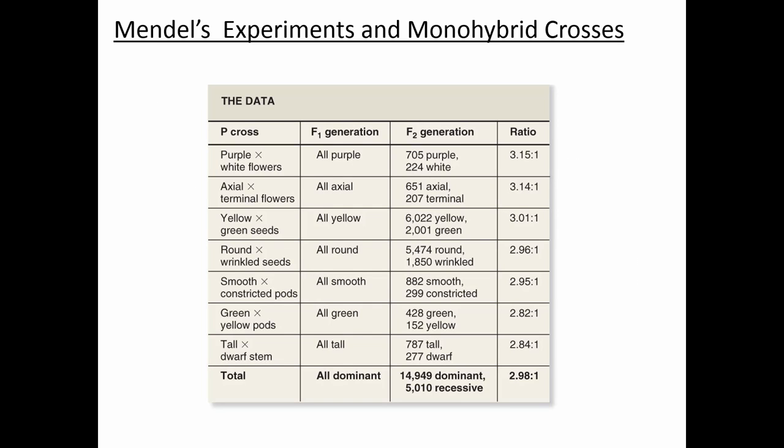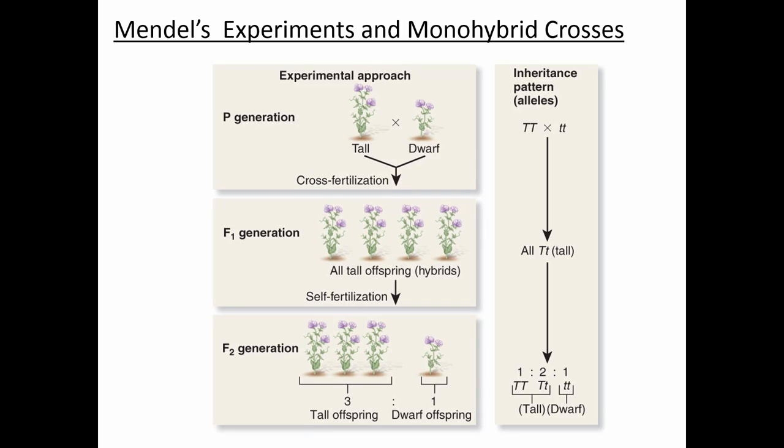So we're going to go through Mendel's monohybrid crosses first. Again, these crosses are going to lead to what's now called the law of segregation. What I'm going to do is explain his experimental approach in these crosses, and then explain the results that he got. He looked at several different characters, but here we're only looking at one character, which is plant height. Plants are either tall or dwarf.